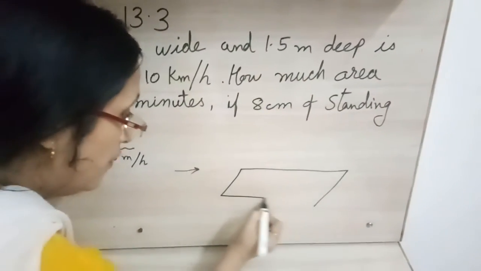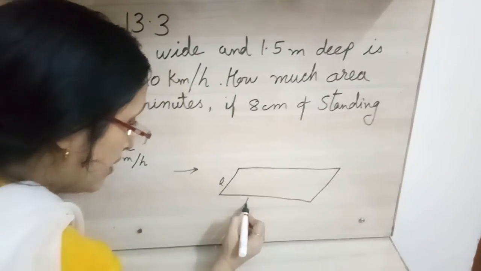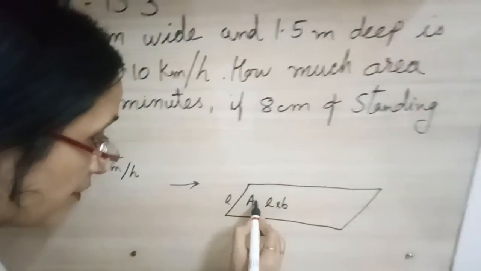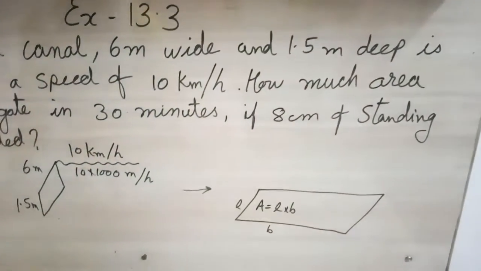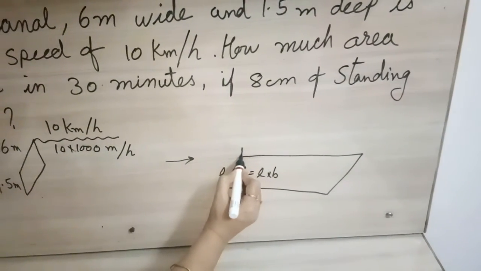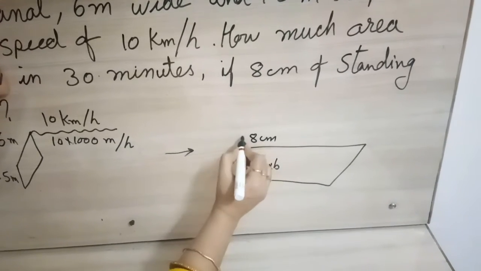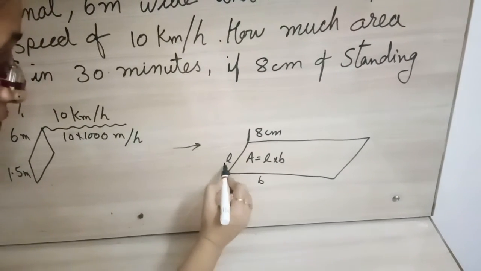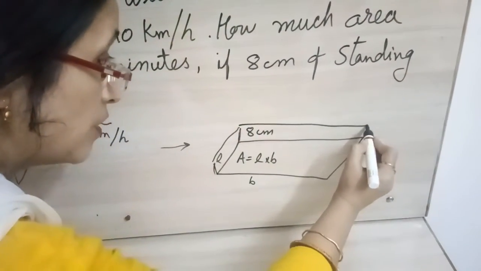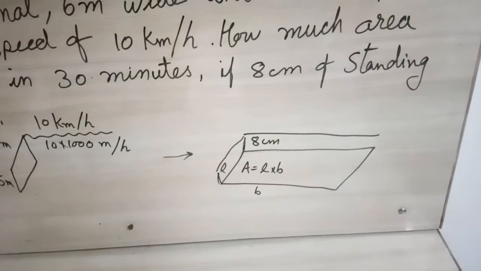Suppose this is the field. Okay, so this is our length and this is the breadth. So area of the field will become length into breadth. That is our area. Area is length into breadth. But they are telling that in the field they need standing water. Standing water means this much water. That height of water should be 8 centimeter. That field should have a standing water of how much? 8 centimeter. So what we are going to do?